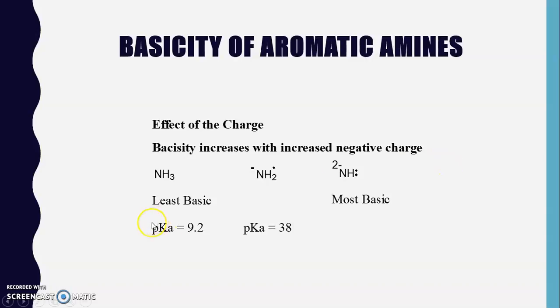So this is the common example. Here no charge is present, and if a negative charge is present, you can see the difference in basicity. So this is less basic and this is more basic, which can be observed by using these pKa values.